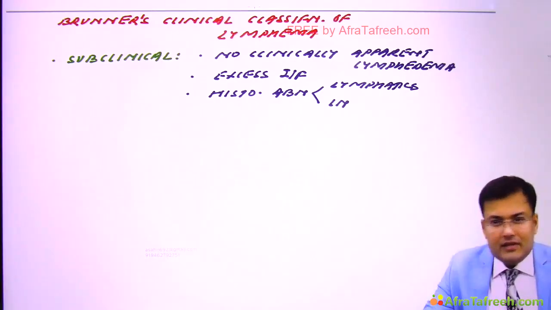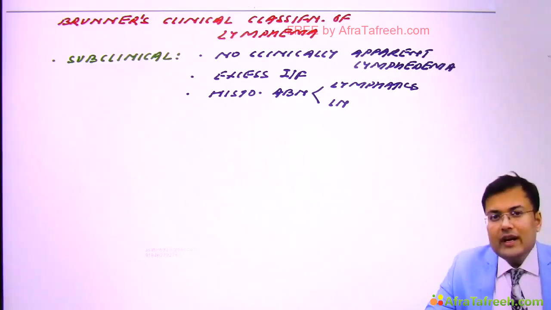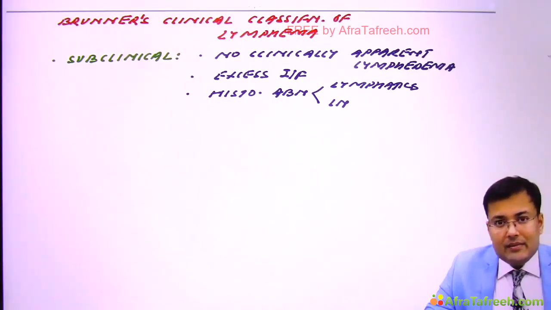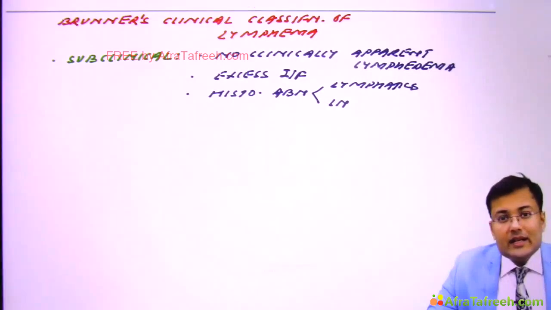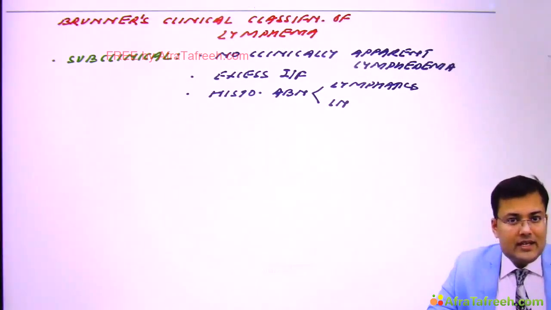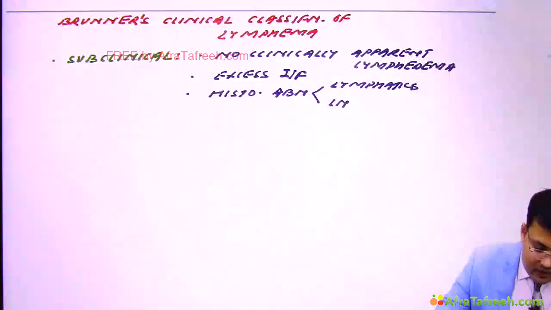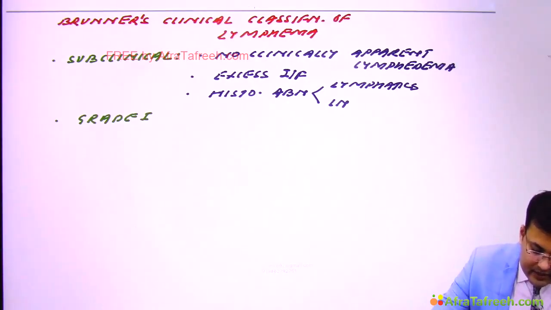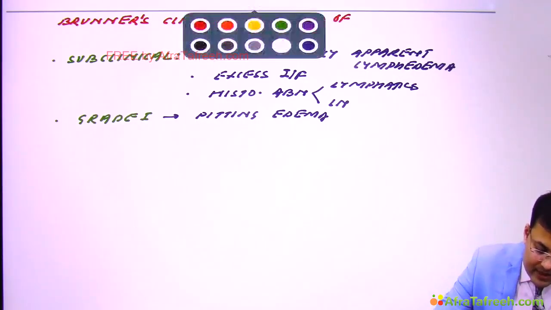After that, it is further divided into grade 1, grade 2, grade 3. In grade 1, there is pitting edema. In grade 2, there is non-pitting edema. And in grade 3, there is edema with irreversible skin changes. Clear? In grade 1, there is pitting edema. And in grade 2, it becomes non-pitting.